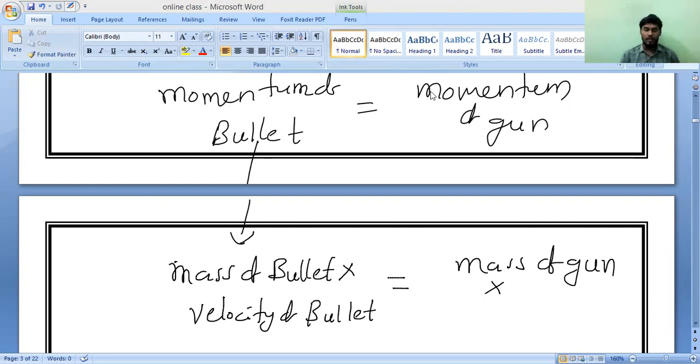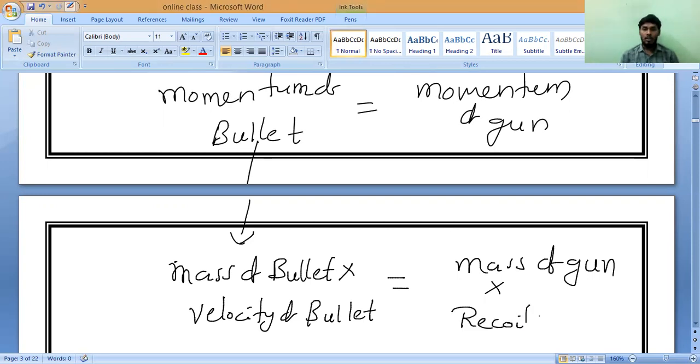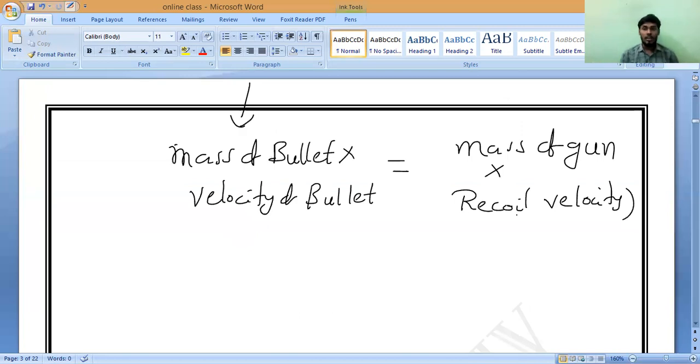Very good. So that is what you should write. So mass of the gun into recoil velocity. What should we call it? Recoil velocity of the gun. Recoil velocity means the backward motion of the gun is called recoil. That is what I can say. Recoil velocity of the gun. Do you understand, all of you?